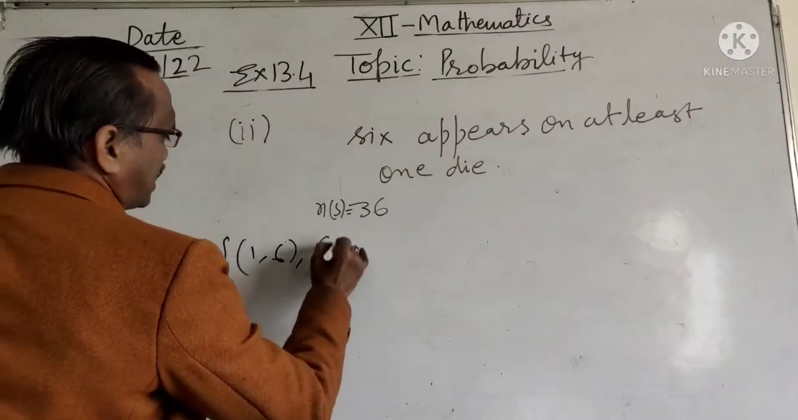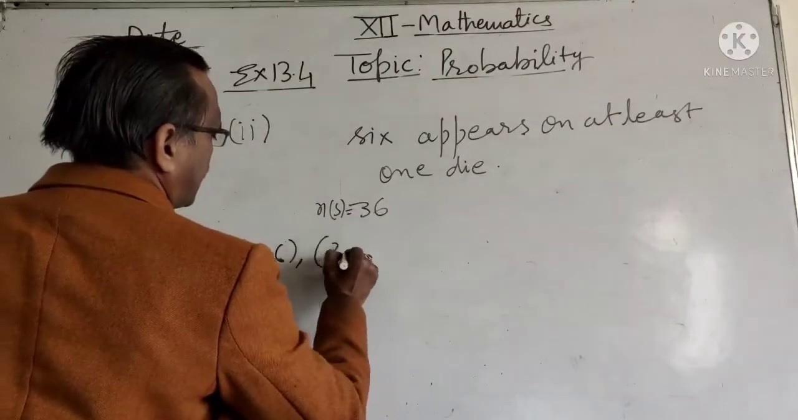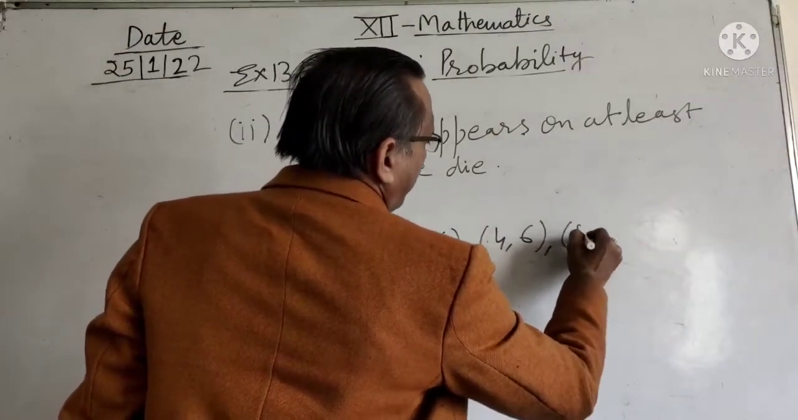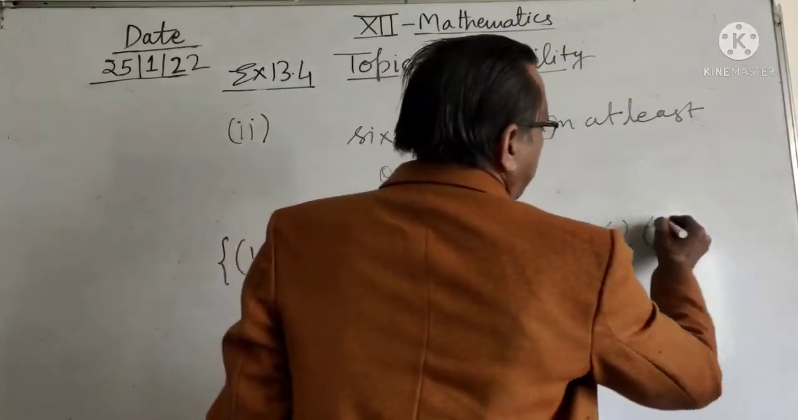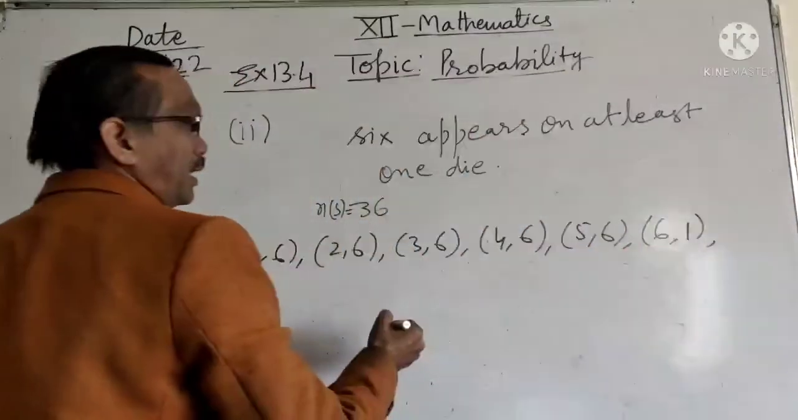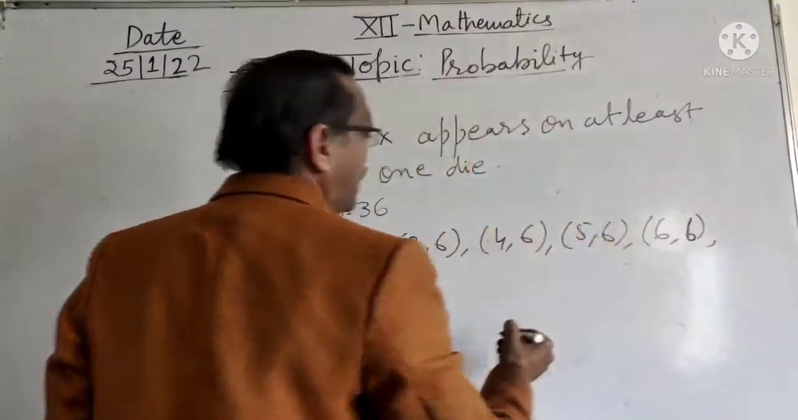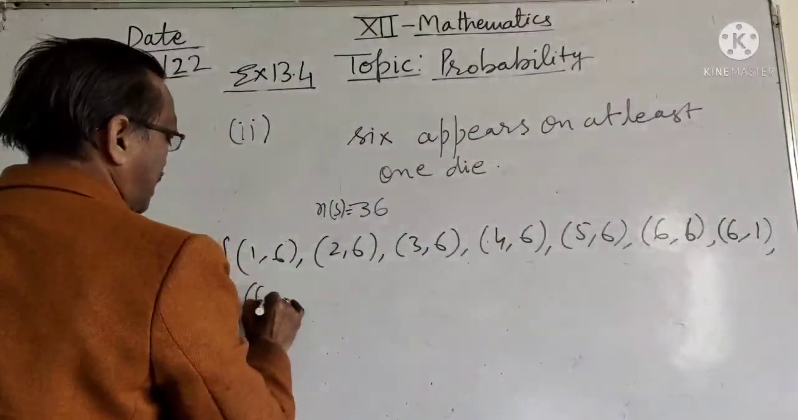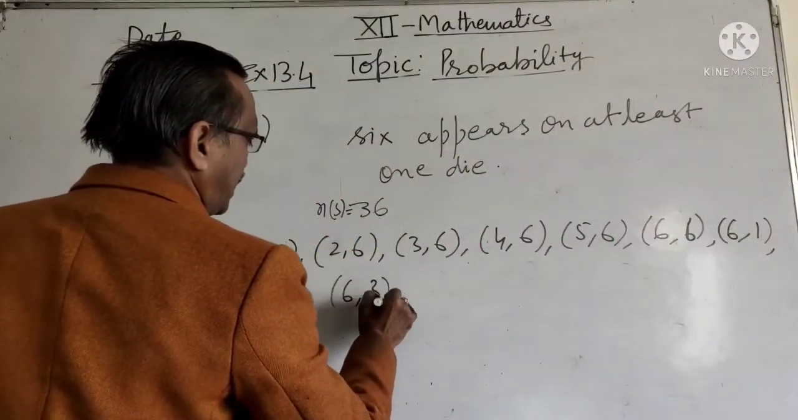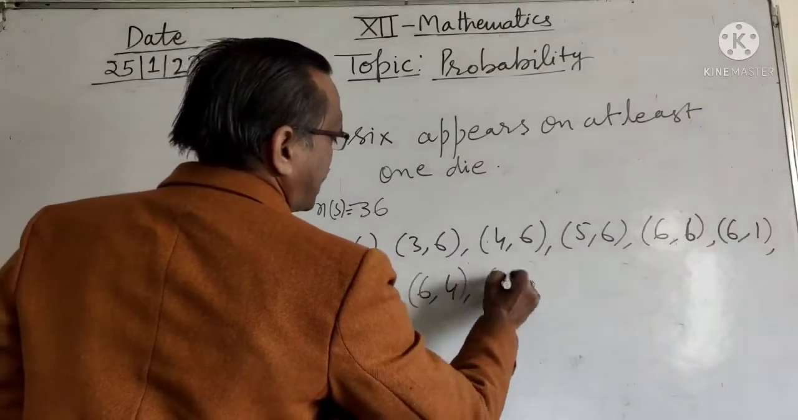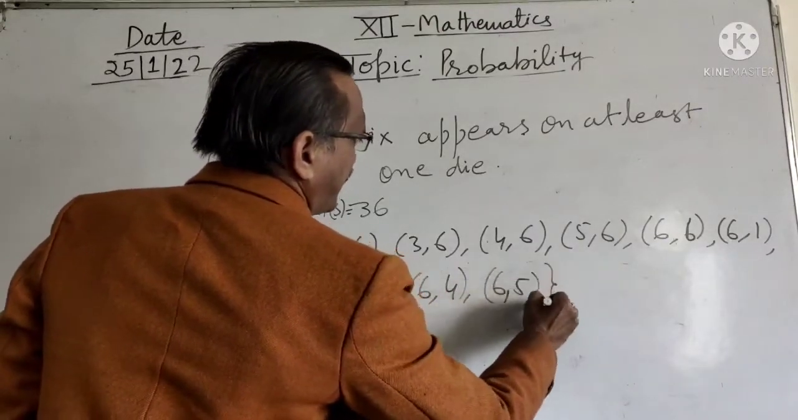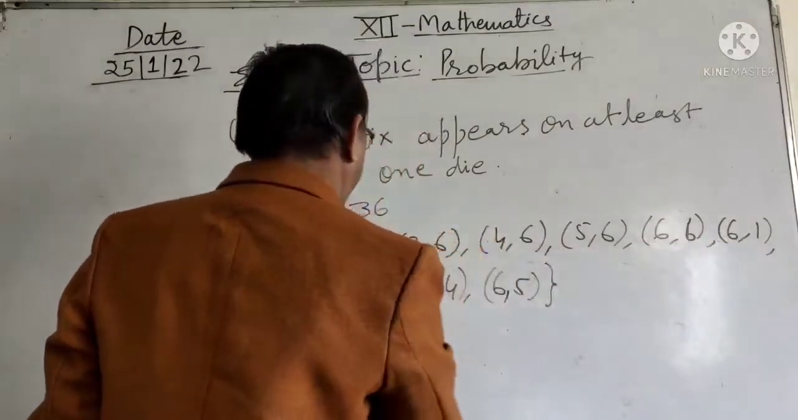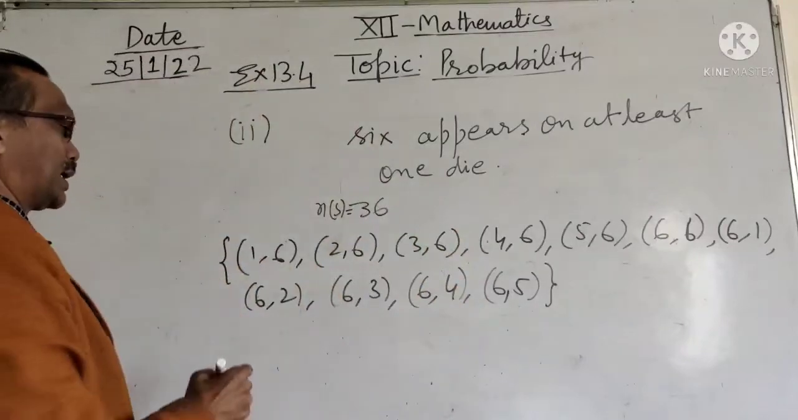We can see them like this: 1 6, 2 6, 3 6, 4 6, 5 6, 6 6. Then 6 1, 6 2, 6 3, 6 4 and 6 5. 6 6 will not be repeated. 1 2 3 4 5 6 7 8 9 10 11. So there are 11 cases.